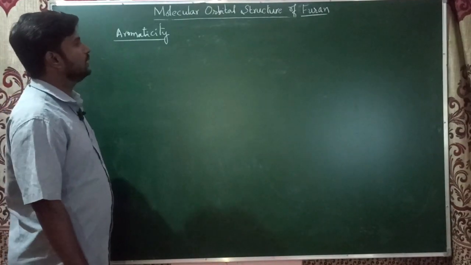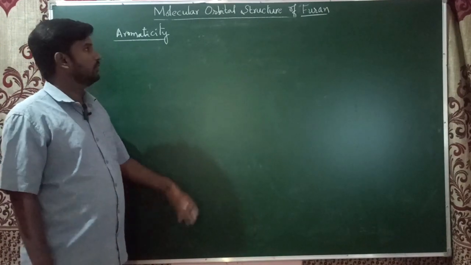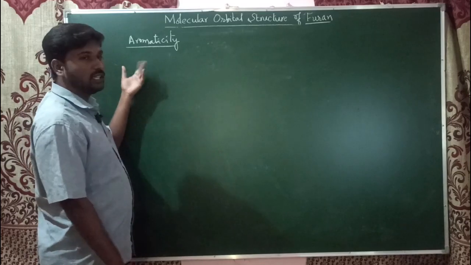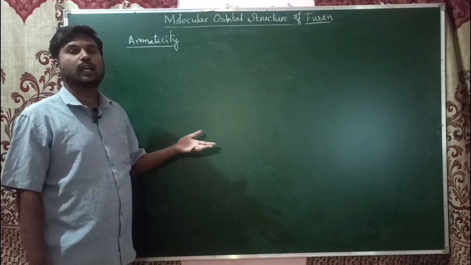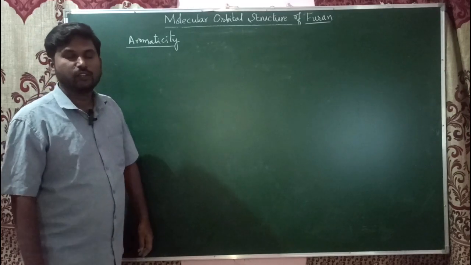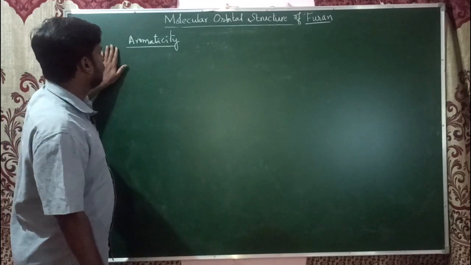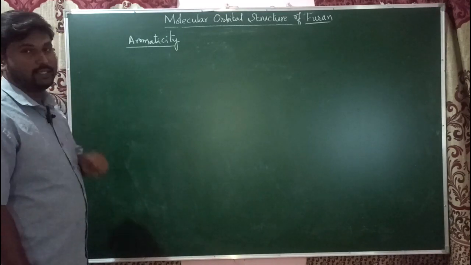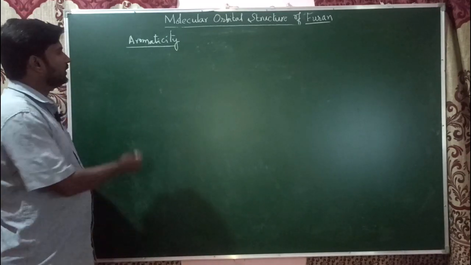Students, usually the questions are framed like: write the molecular orbital structure of furan and mention its aromaticity. So now we'll see the aromaticity of furan. For any compound to be aromatic, it has to fulfill 4 criteria of aromaticity. Let us see them one by one.